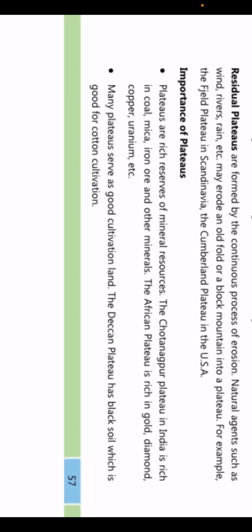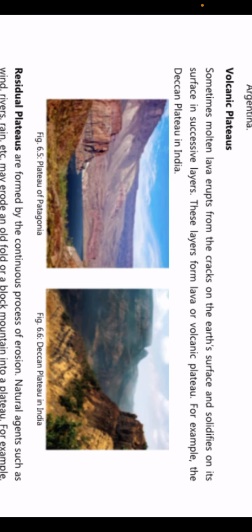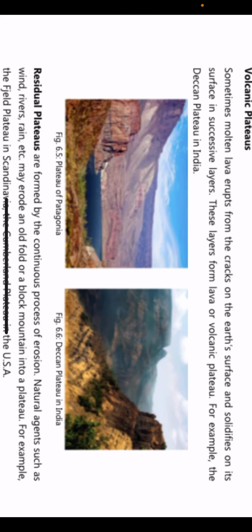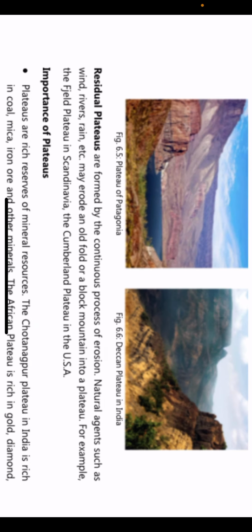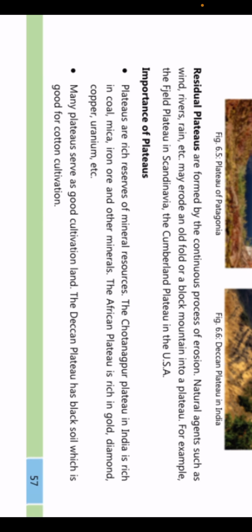Okay, so many plateaus serve as good cultivation land, and ऐसे कई प्लाट्यूज हैं जैसे Deccan Plateau जहाँ पे black soil मिलती है जो हमें help करती है to grow cotton. And because अभी जैसे हमने पढ़ा था Deccan Plateau is formed because of the molten lava, because of the solidification of lava, black हो जाता है obviously, तो black soil automatically वहाँ बन गई. So black soil में the cotton is cultivated. So there are lot of plateaus जहाँ पे जिस type की soil वहाँ मिलती है, it helps for cultivation. Cultivation मतलब कुछ भी crops grow करना.